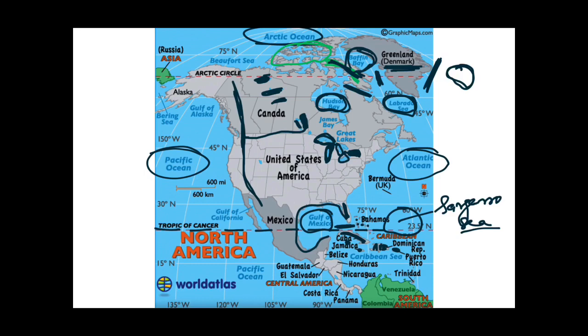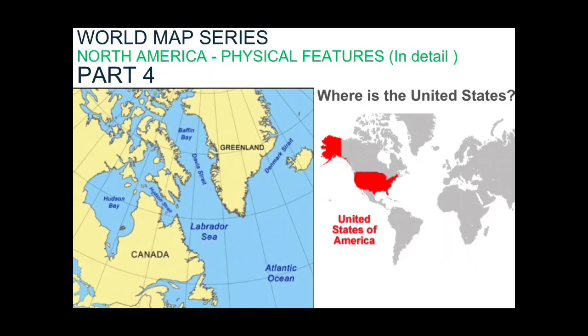After this we read about the Bering Strait, which is separating Asia and the North American continent. In this North American continent lies USA, and this is a part of USA, that is Alaska. So Bering Strait is separating Russia and Alaska. As you can see over here, this is a part of the United States of America, and this one is also a part of the United States of America, and this is known as Alaska. So Bering Strait is dividing Alaska and Russia.